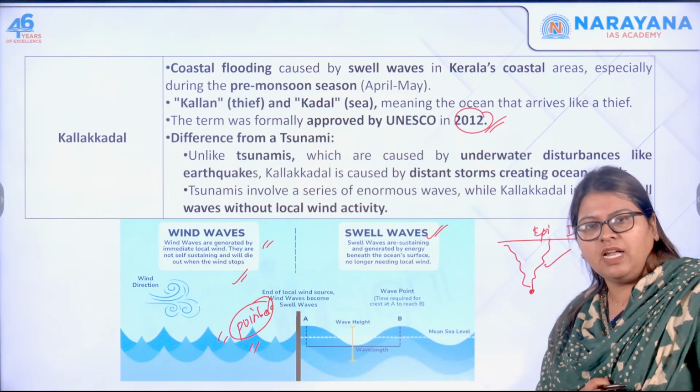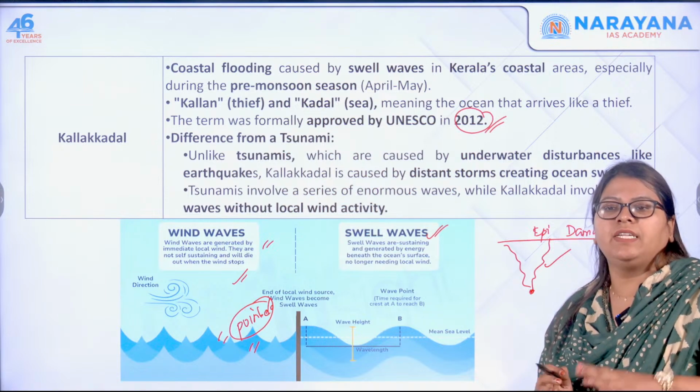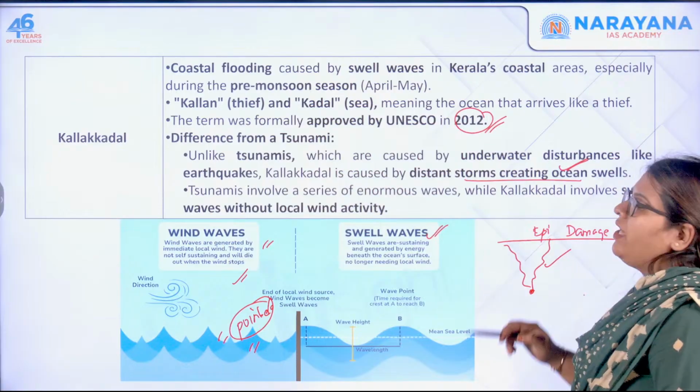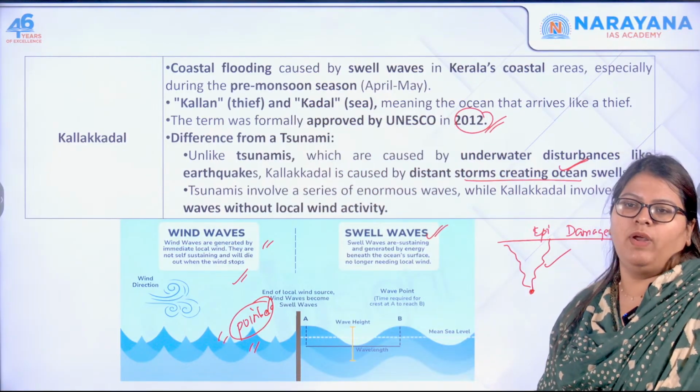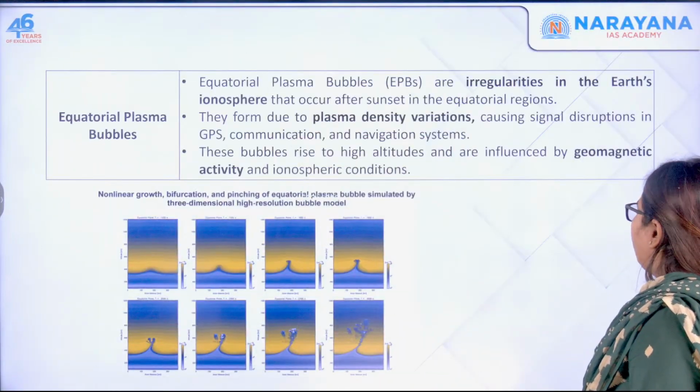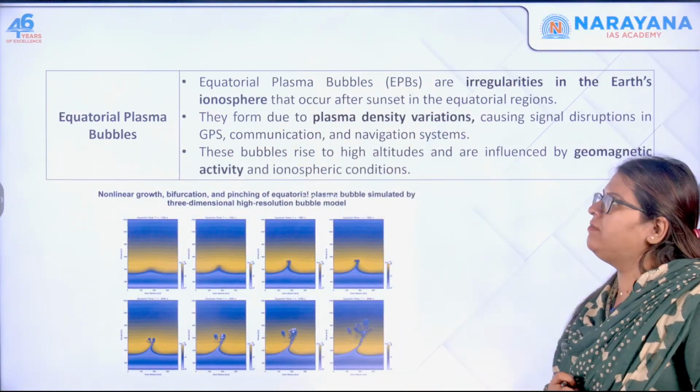It is actually a resultant wave of the storm that has happened elsewhere. Okay, so distant storms, because of which the ocean swells. So this is what is called kallakadal. Now let's move to the next one, equatorial plasma bubbles.